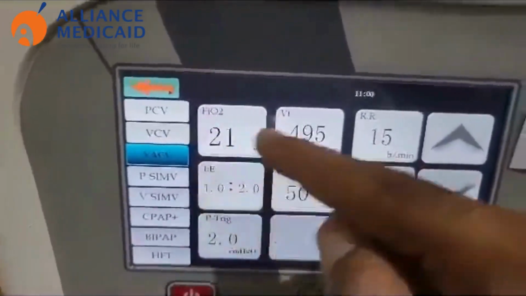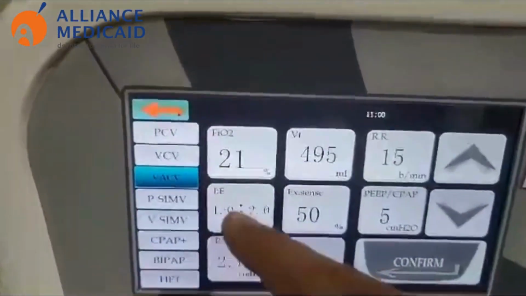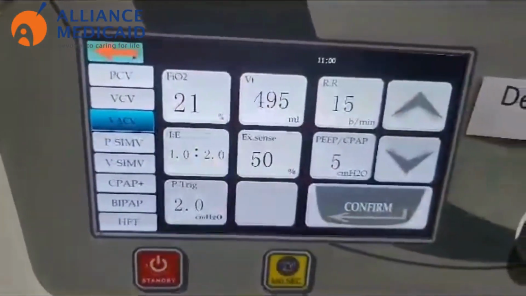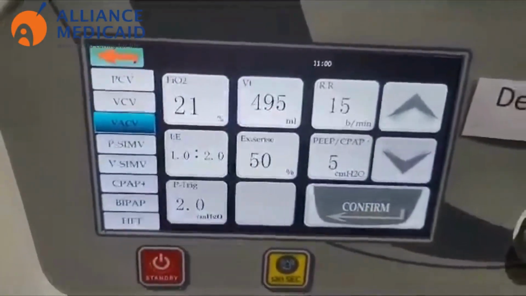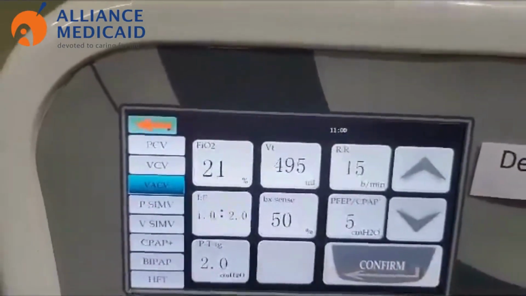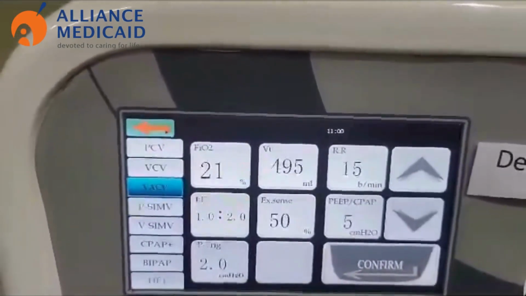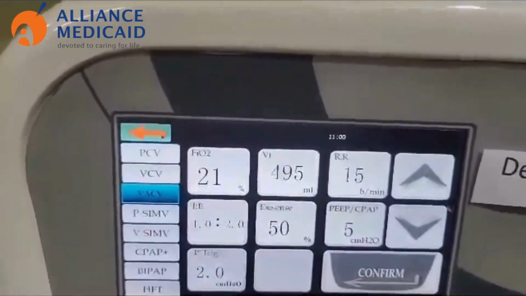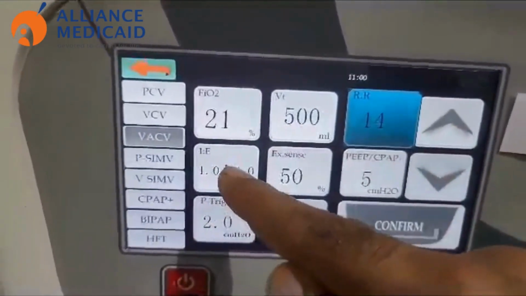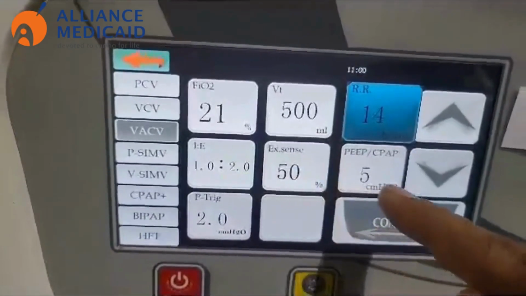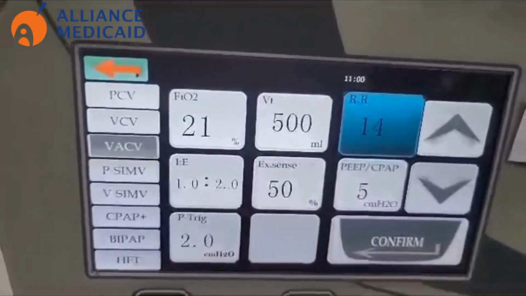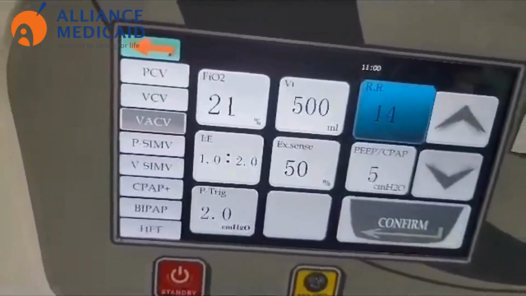Here we have the parameters of the desired mode. FiO2 21 to 100% if you are using your high pressure line. If you are using your low pressure line, no need to set this value. You can see your FiO2 value in the monitoring section. Tidal volume settings, respiration rate, IE ratio, exhalation sensitivity, PEEP, and pressure trigger. The range of pressure trigger is 0.5 to 20 cm of water.